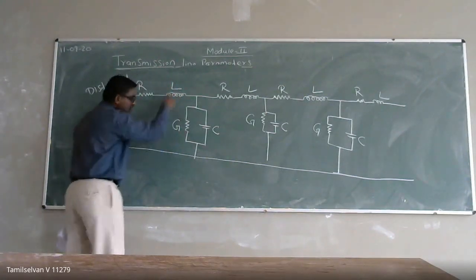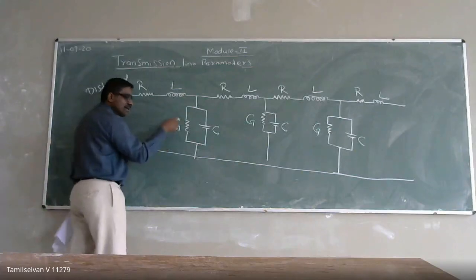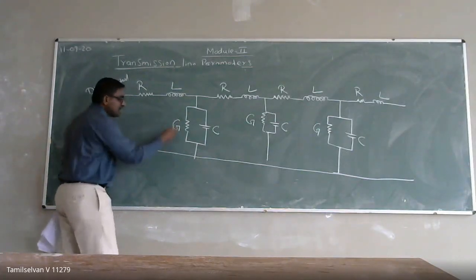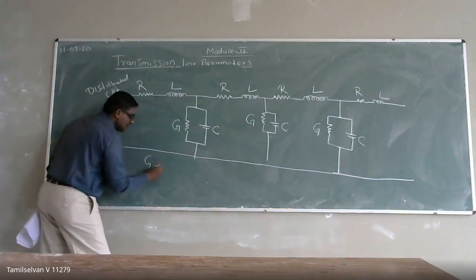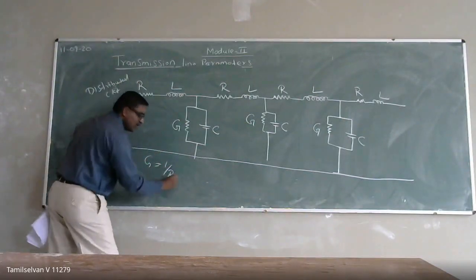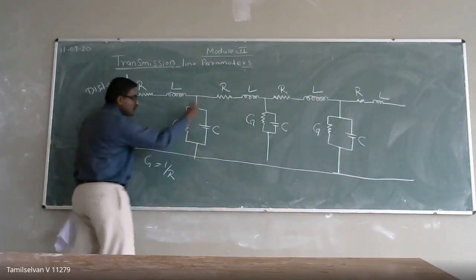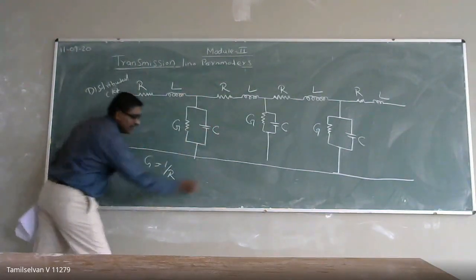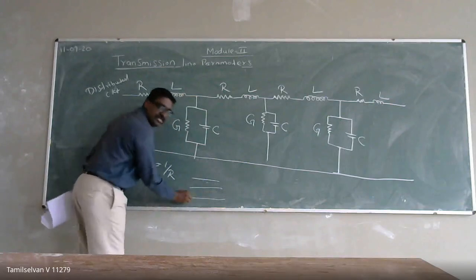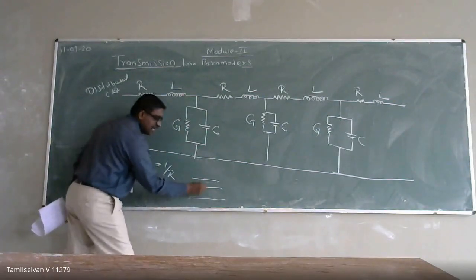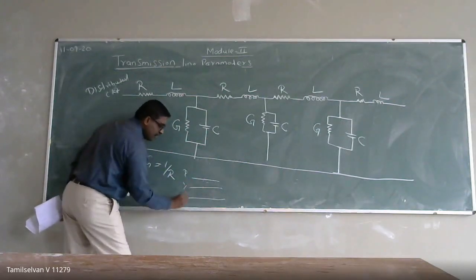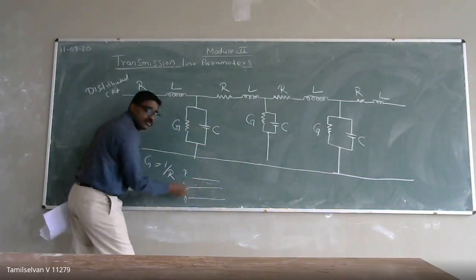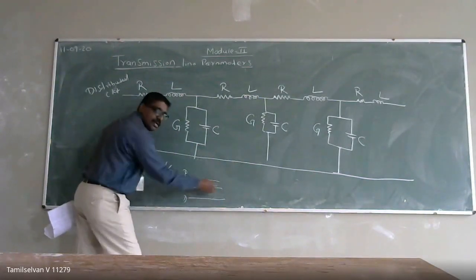And conductance: between the conductors there will be an opposing force, so that is called conductance. Conductance is nothing but the reciprocal of resistance. Then we have capacitance, because a transmission line has R phase, Y phase and B phase, and between the conductors air is the medium, since it is an overhead transmission line.